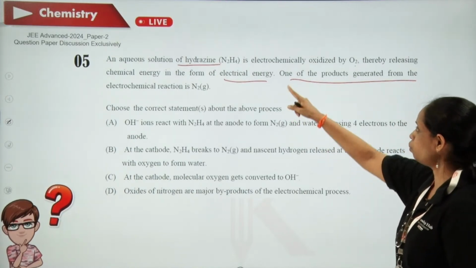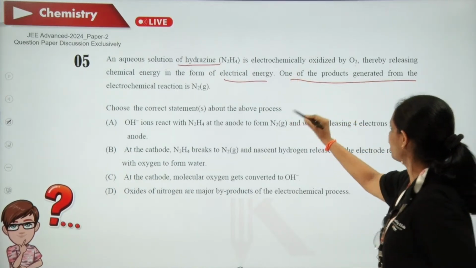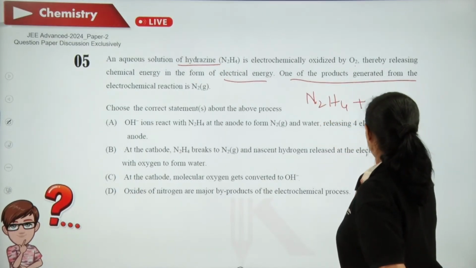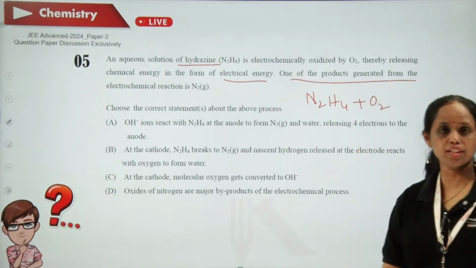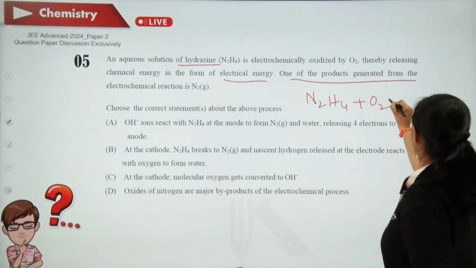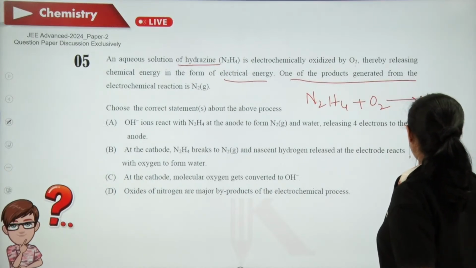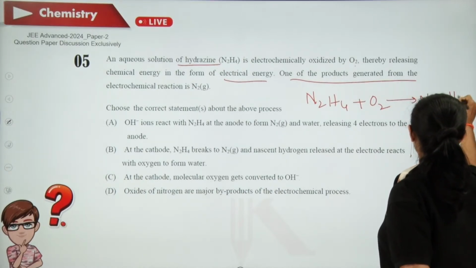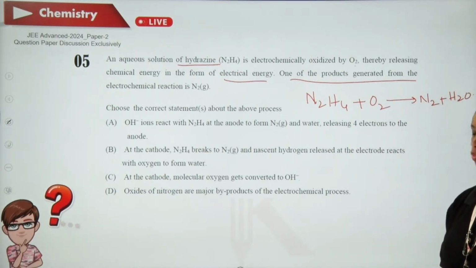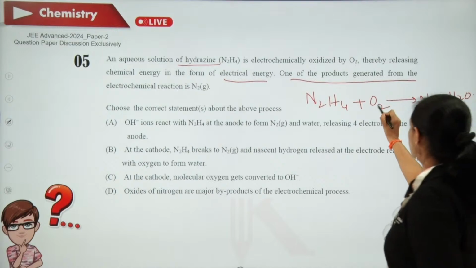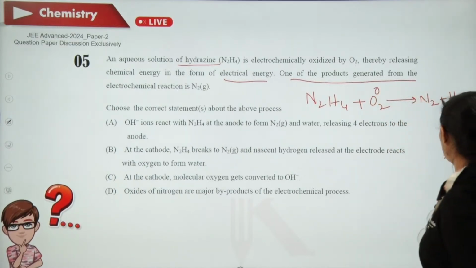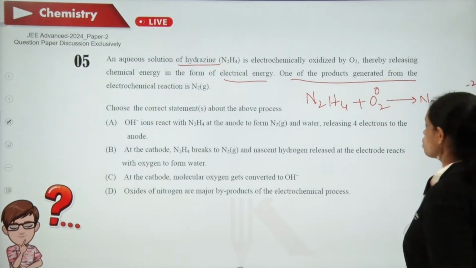So now they are saying that N2H4 is oxidized with oxygen. They have only given the reaction, so that you are getting N2 plus H2O. So here the oxidation state of oxygen is 0, whereas here it is -2.